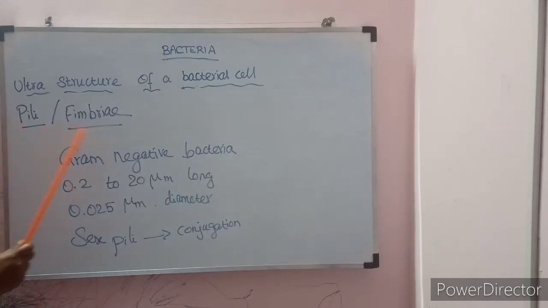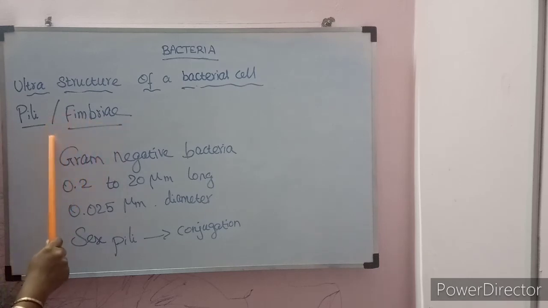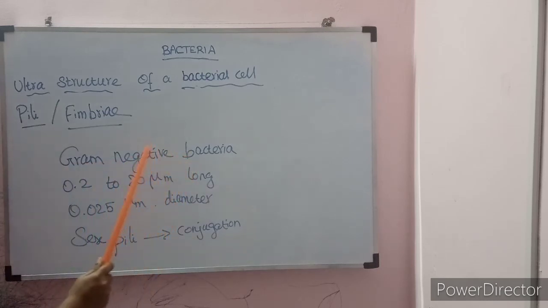Pili, otherwise called fimbriae. Pili are hair-like appendages found on the surface of gram-negative bacteria alone. Bacteria are broadly divided into gram-positive and gram-negative. Gram-negative bacterial surfaces are fully covered with small hair-like appendages called pili or fimbriae, which also emerge from the cell wall. The length is 0.2 to 20 micrometer and the diameter is 0.025 micrometer.